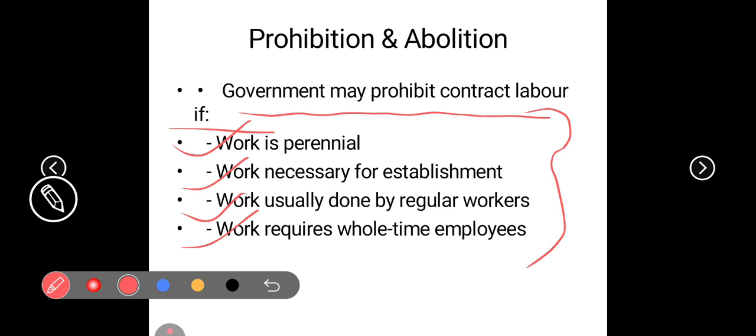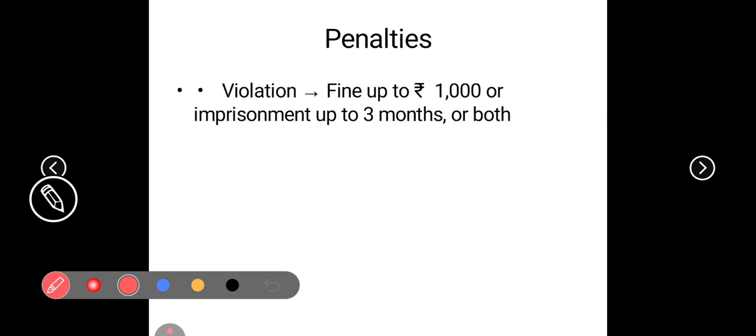Work is perennial, work necessary for establishments, work usually done by regular workers, work requiring full-time employees. These are the 4 points which prohibit contract labor from being implemented. The government may prohibit contract labor on the basis of these. Let's move on to another slide.